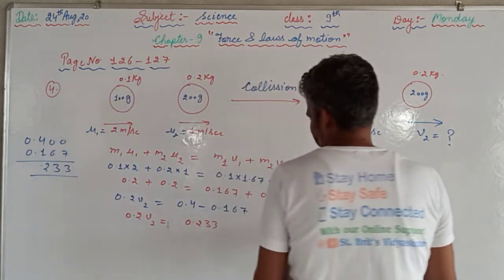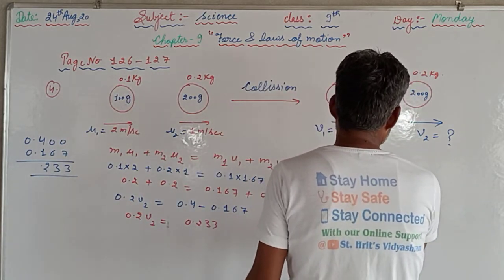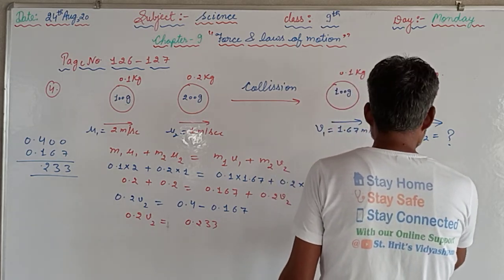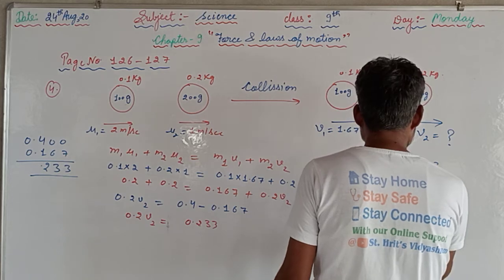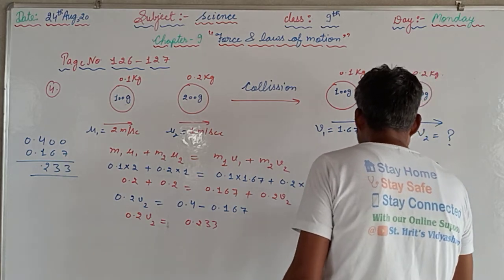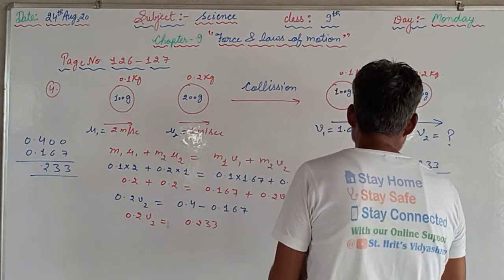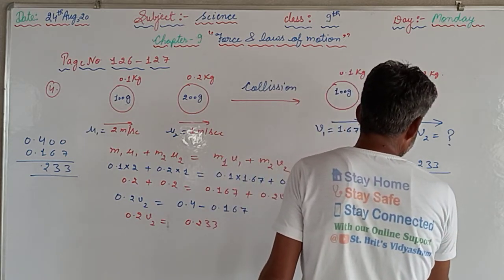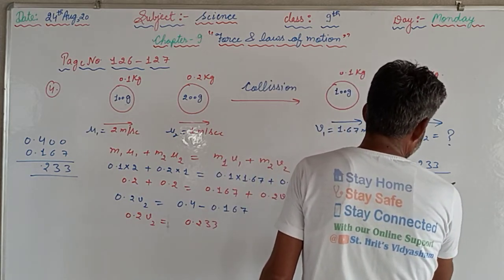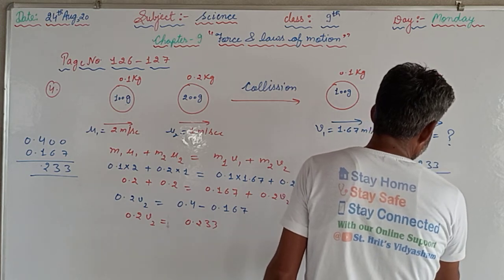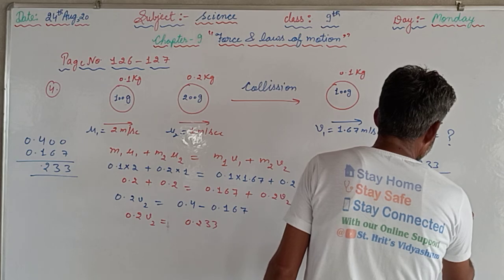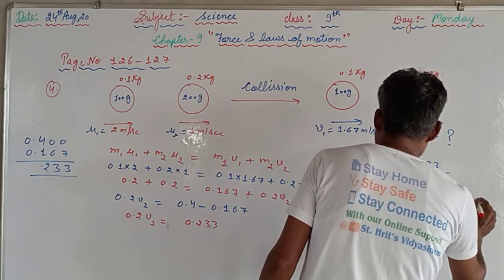Now from here we can find v2, the velocity of the second ball, that will be 0.233 upon 0.2. If we solve that, we will find that the velocity will be 1.165 meter per second.